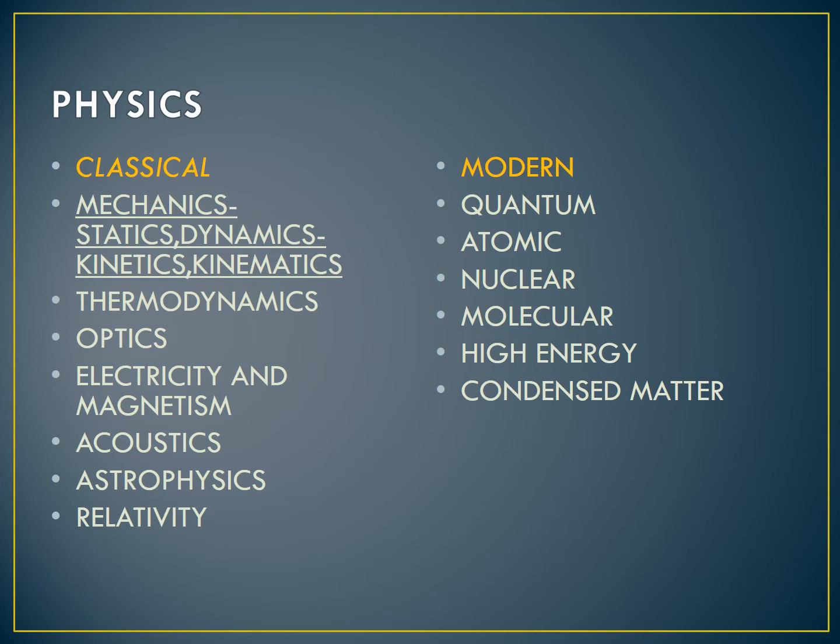And then electricity and magnetism. The study of electricity and the study of magnetism, and their mutual relationship, is known as electricity and magnetism. What is acoustics? Acoustics means sound. It is the study of the production and propagation of sound waves, how sound is produced and how it travels. The study of sound is known as acoustics.